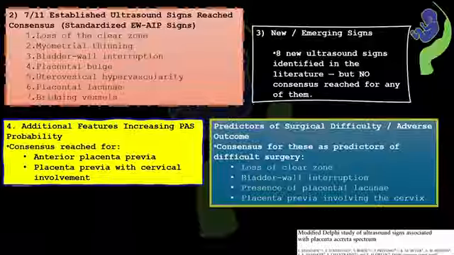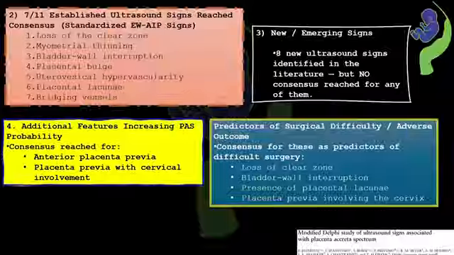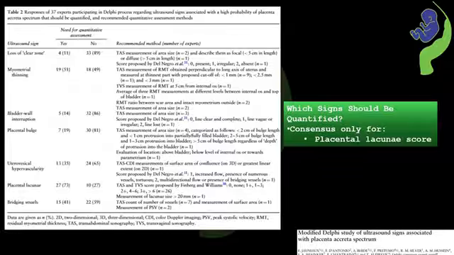Finally, the panel reached consensus on which signs predict a difficult surgery or higher chance of adverse outcome. These include loss of clear zone, bladder wall interruption, presence of placental lacunae, and placenta previa involving the cervix. So these markers not only help in the diagnosis but also help the surgical team in planning and anticipating the complexity.